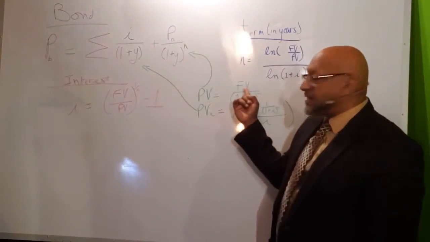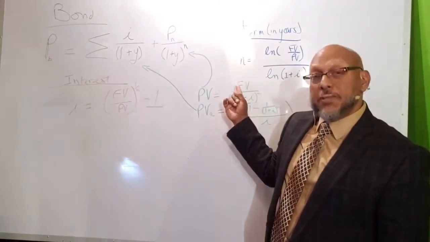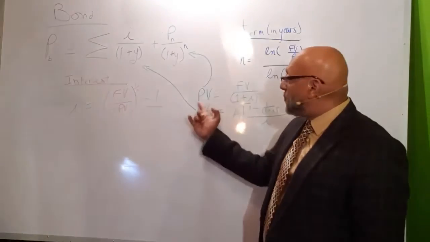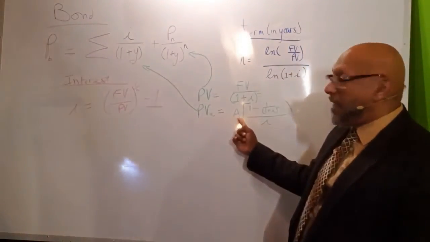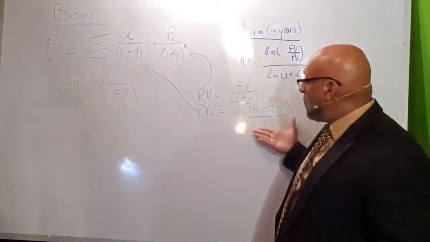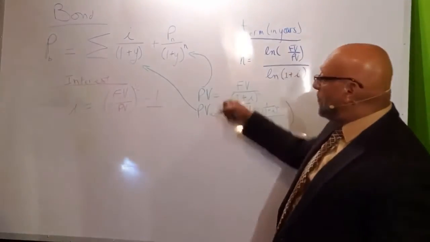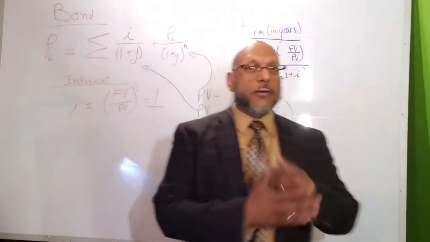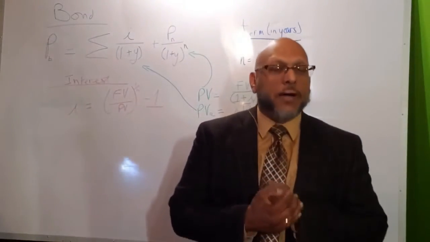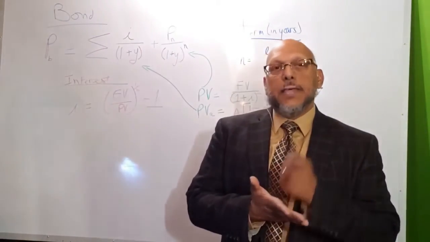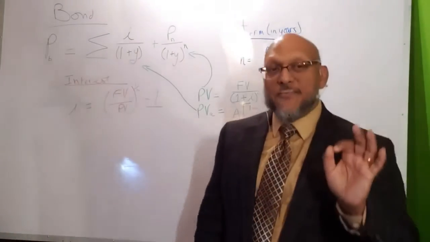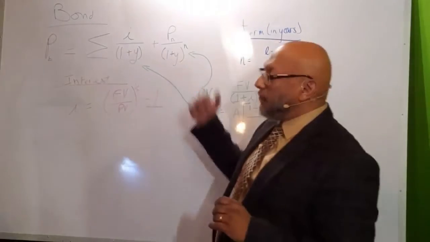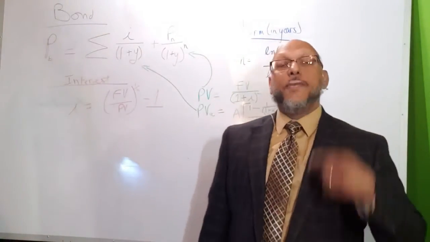This one gives us that future value or the principal amount reduced or discounted to the present. This one will give us that annuity payment or that interest payment reduced down to the present. Added together, those should give us what our investment should be in that bond, the price of the bond. And the price is what we should pay for it because of our anticipated yield or the nominal rate.